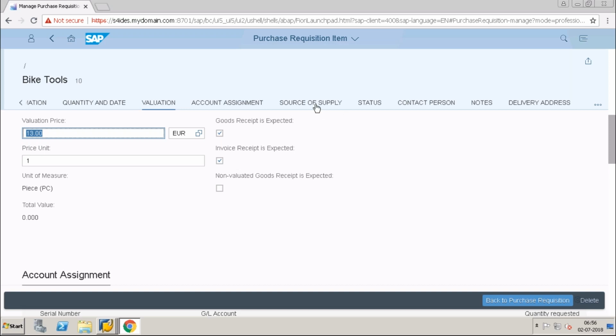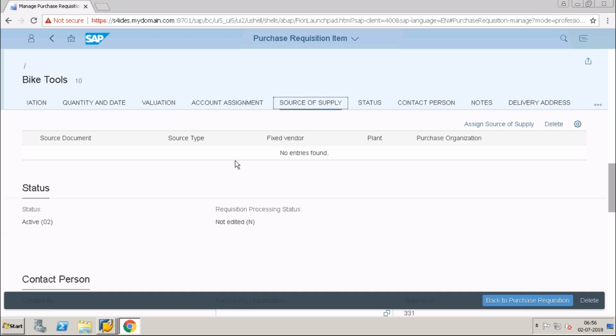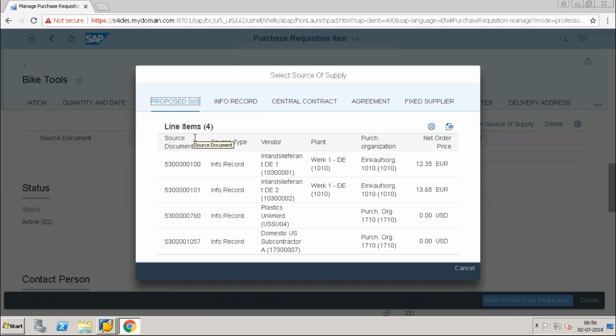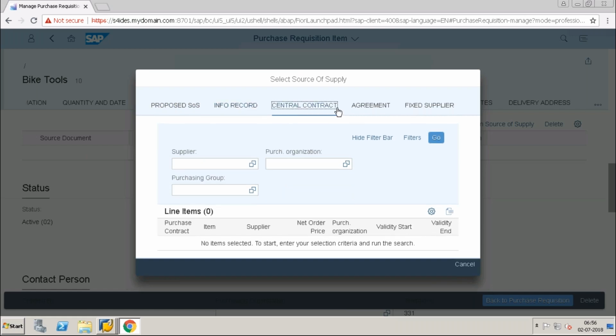Now I will go to the source of supply. Just see your source of supply here, there is one change, assign source of supply. Here you can see for this particular material what all the proposed sources of supply are. There is an info record, a contract, an agreement, and fixed suppliers.